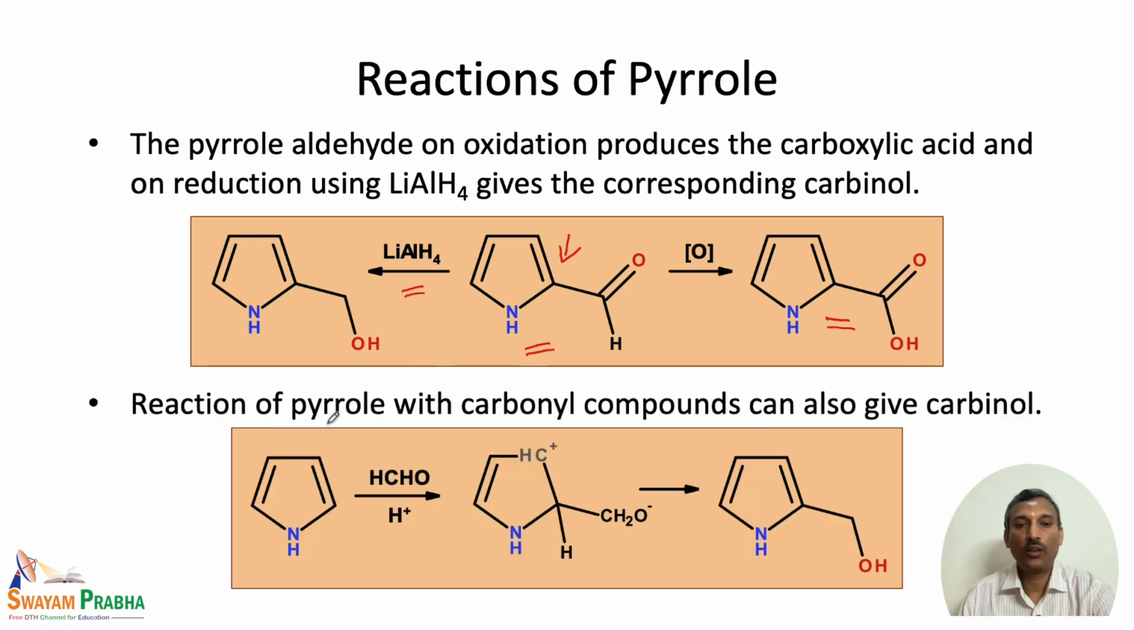If we look at the reaction of pyrrole with carbonyl compounds, especially formaldehyde in the presence of an acid, we again end up with the corresponding alcohols. The primary alcohol is formed. So, there are 2 ways by which we can prepare the carbinols from pyrrole. One is the Vilsmeier-Haack formylation followed by lithium aluminium hydride reduction, which gives the corresponding primary alcohol, or pyrrole can be reacted with formaldehyde and the obtained intermediate is converted to the corresponding primary alcohol. So, these are the 2 reactions by which the primary alcohol can be prepared.